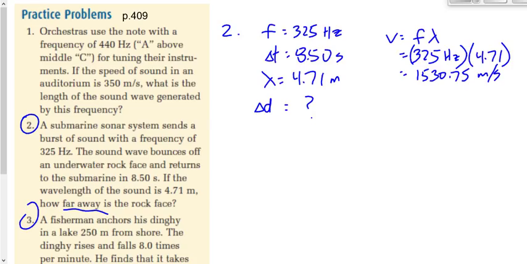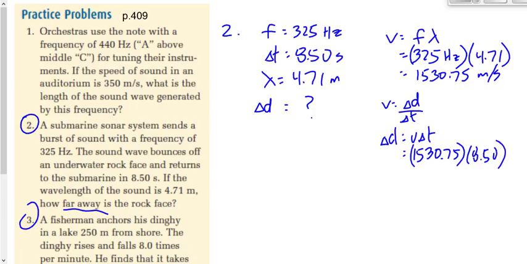I don't know. The only other thing that I know in this is what, Kyle? Yeah. V equals d over t. Solve for d here. I get v times t. I get 1530.75 times the time here of 8.50 seconds. And when we do that, we get the wrong answer. Well, we don't actually get the wrong answer. We're just not finished.